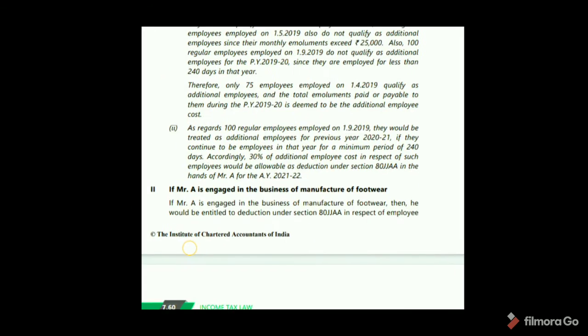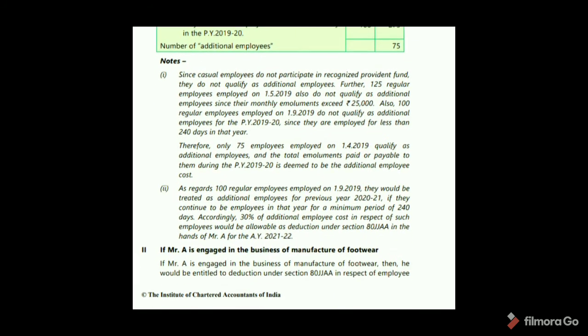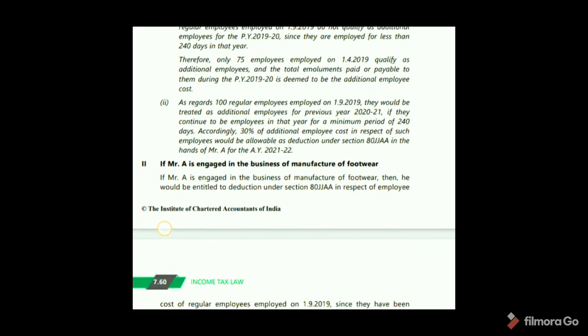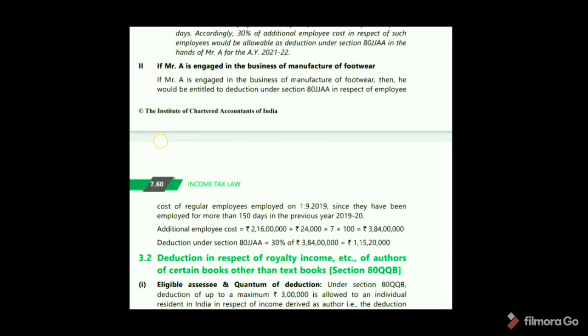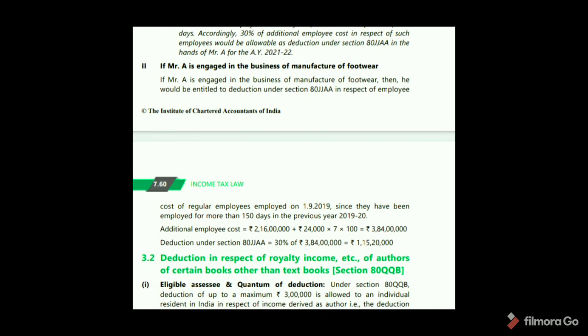See, Mr. A is engaged in the business of manufacture of footwear. If Mr. A is engaged in the manufacture of footwear, then he would be entitled to deduction under section 80JJAA in respect of employee cost of regular employees employed on 1/9/2019, since they have been employed for more than 150 days in the previous year 2019-20.